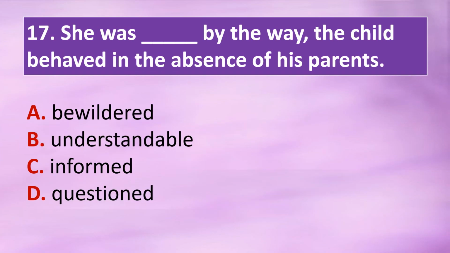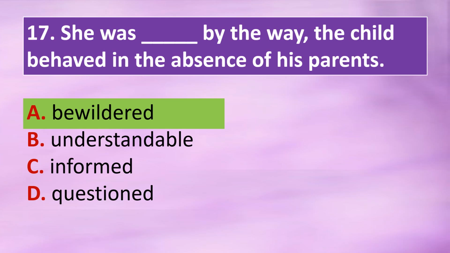Question 17. She was dash by the way the child behaved in the absence of his parents. Option A, bewildered. Option B, understandable. Option C, informed. Option D, questioned. The correct answer is option A. She was bewildered by the way the child behaved in the absence of his parents.